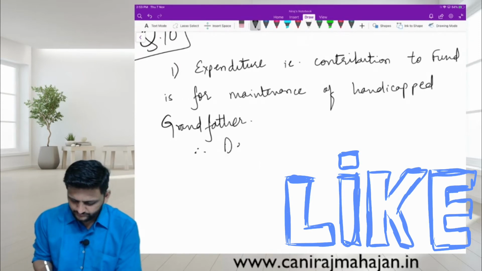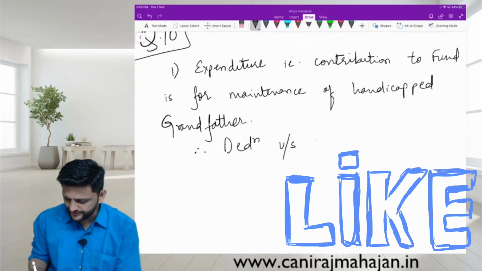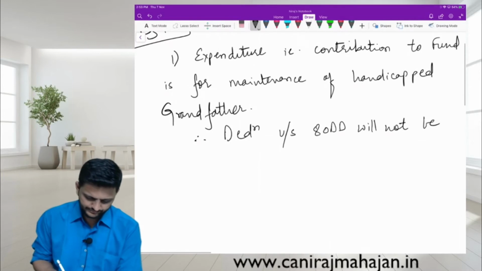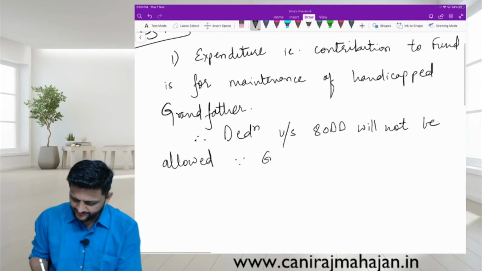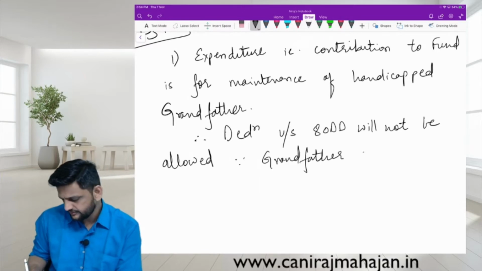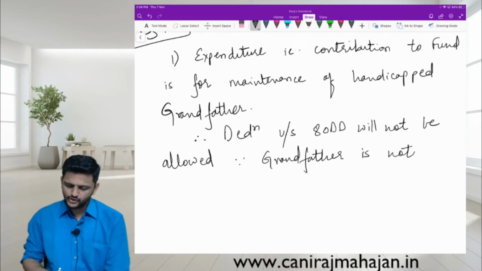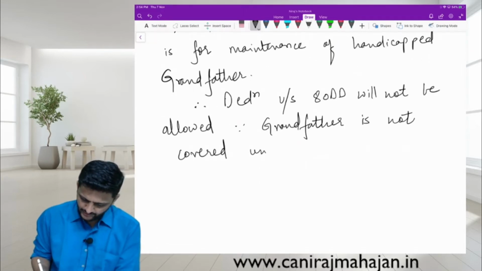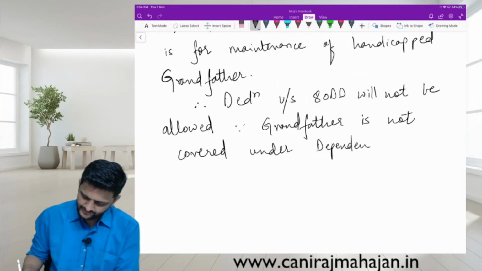Therefore, deduction under section 80DD will not be allowed since grandfather is not covered under dependent relative.